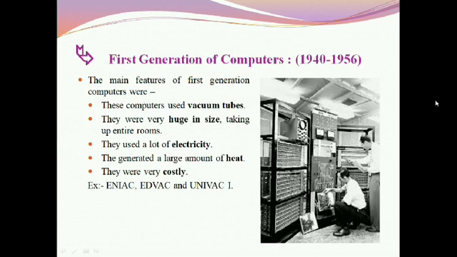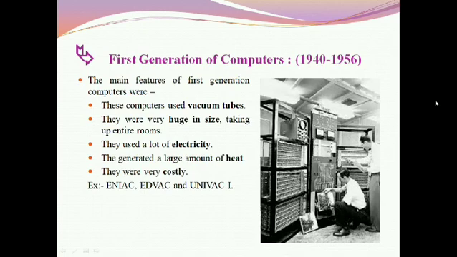They used a lot of electricity. They generated a large amount of heat. They were very costly. For example, ENIAC, EDVAC, and UNIVAC 1. So these were first generation computers.